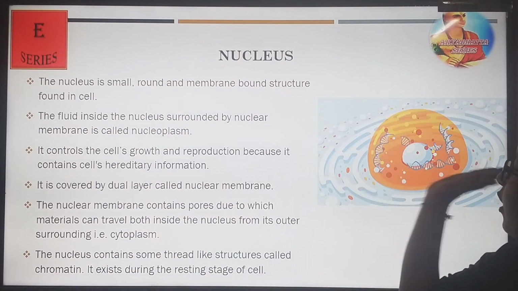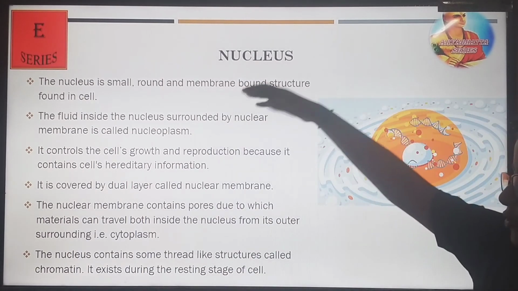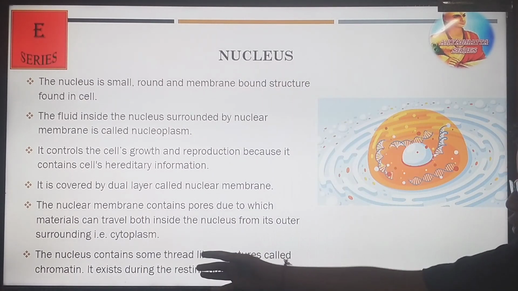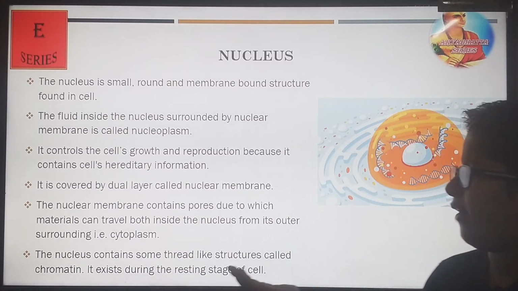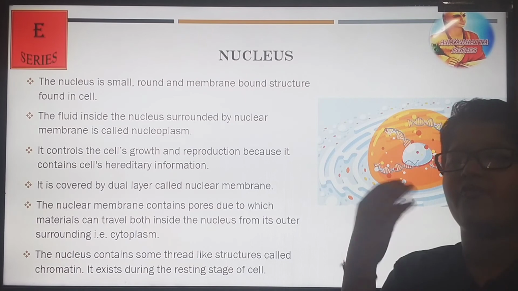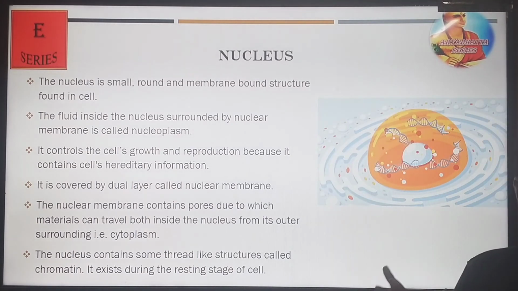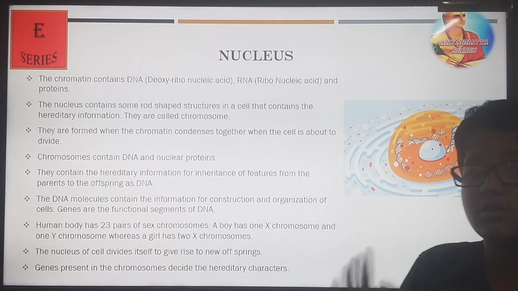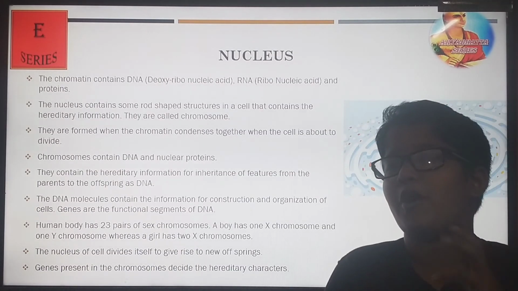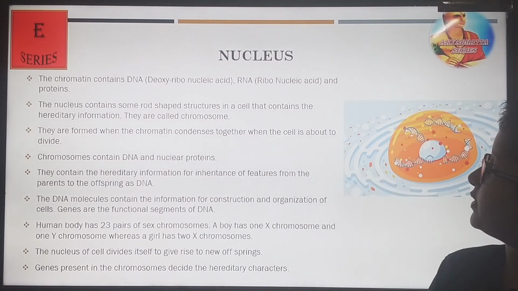So it has a nuclear membrane, a dual layer which surrounds it, and it's all what I have told you. I have told you about chromatin, which is part of a resting stage where it's relaxed. Let's proceed on with the nucleus. Just to remember, it is a small round membrane-bound structure which is like the brain of the cell. Now let's proceed.